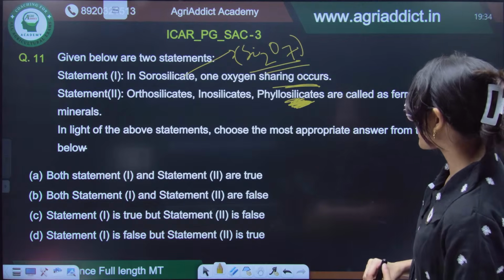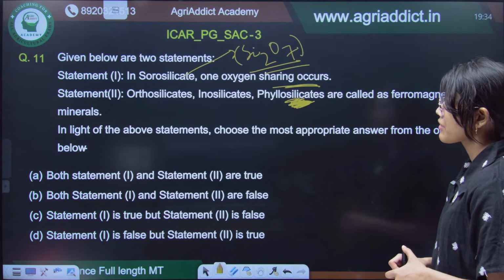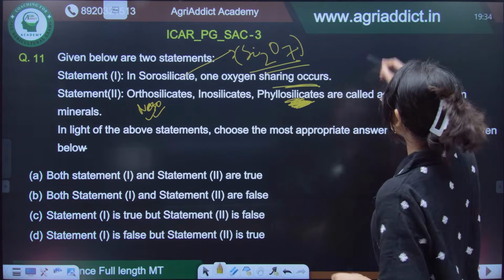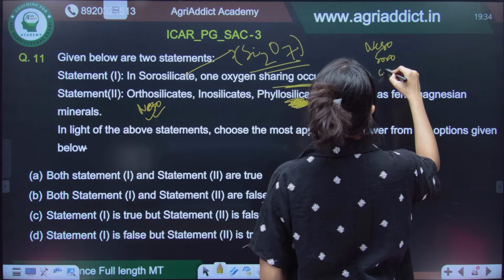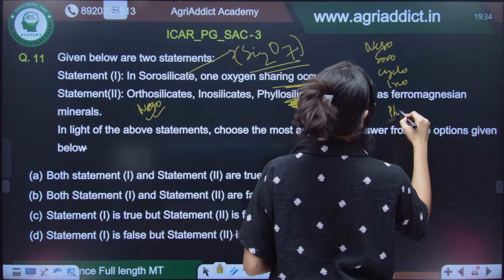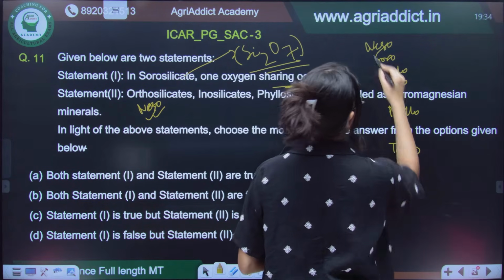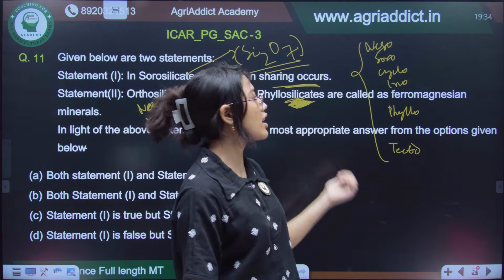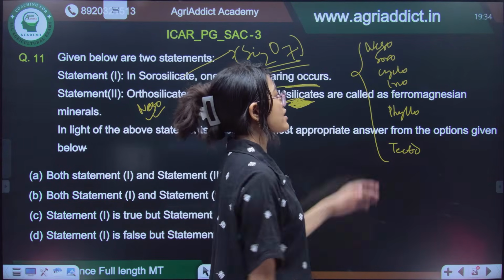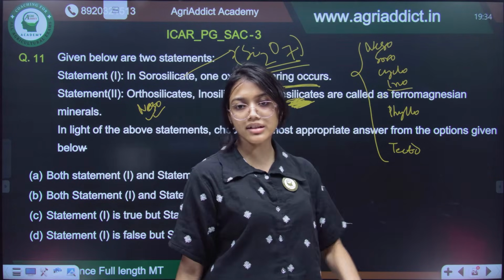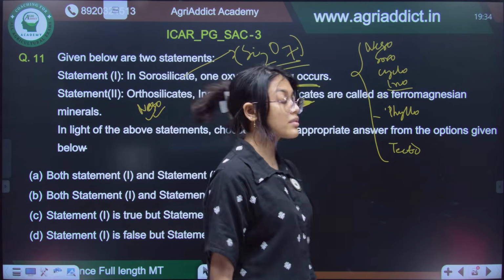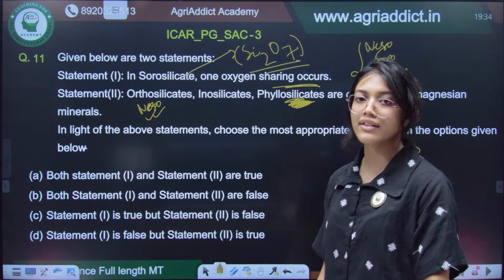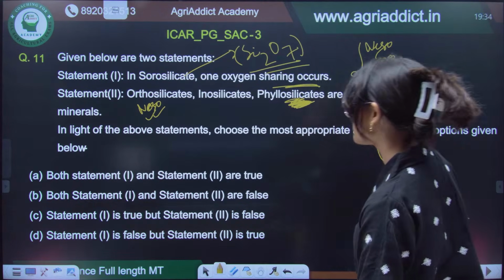So, in the light of above statements, choose the most appropriate answer. Nesosilicates are also called orthosilicates. Then we have neso, soro, cyclo, ino, phyllo, tecto. This is the silicate order, right? Those silicates that lie in the above classes will fall under ferromagnesian minerals, somewhat up to the inosilicates, but to an extent, okay. Then phyllosilicates and tectosilicates will be non-ferromagnesian. That means they will not have major abundance of iron and magnesium.